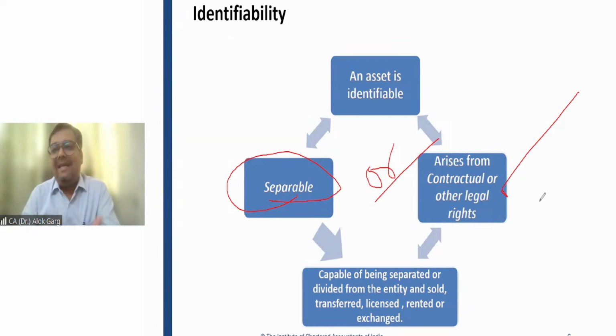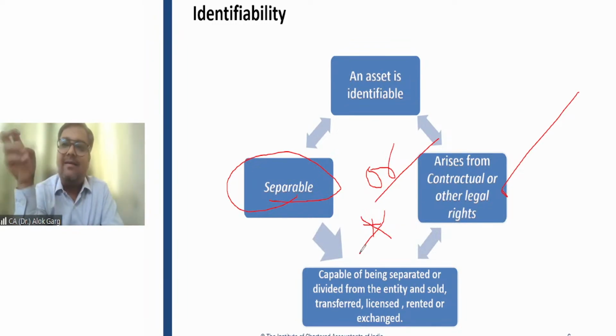So friends, where the asset is arising from contractual or legal rights, meaning the company is acquiring the asset, purchasing it and paying the money, the identifiability criterion is met. It is arising from a contractual or legal right. Is that clear, friends? This identifiability criterion is a rebuttable presumption. First of all, you need to understand it is not 'and', it is 'or'. Either it is separable or it is arising from contractual or legal rights.